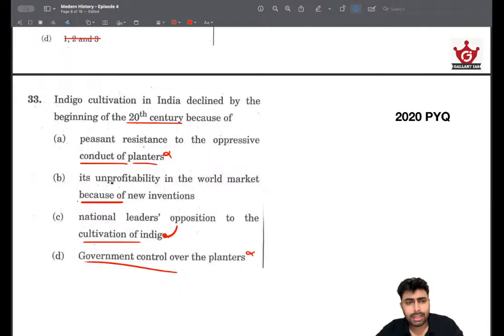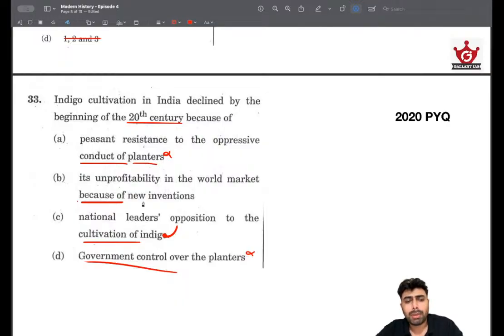And we have to test it against the timeline. 20th century, meaning 1900s. By that time, a lot of things have happened. Like World War is about to happen, because a lot of economies are developing many manufacturing advantages, technologies are being introduced, and a lot of synthetic materials have been produced, especially synthetic dyes by Germany. And these sorts of things can actually drive the market away from cultivating something like indigo, because indigo cultivation is very labor intensive and it's a very difficult process.